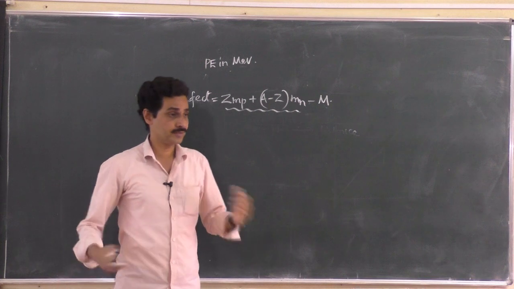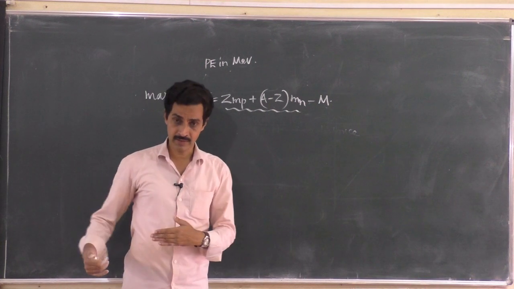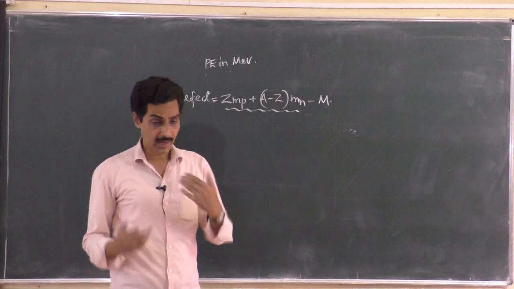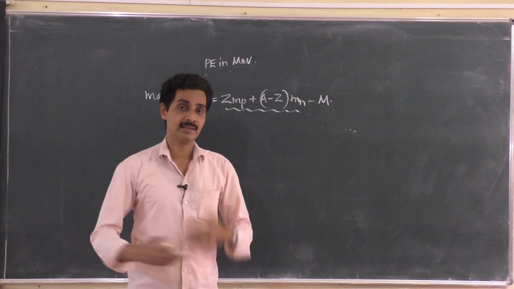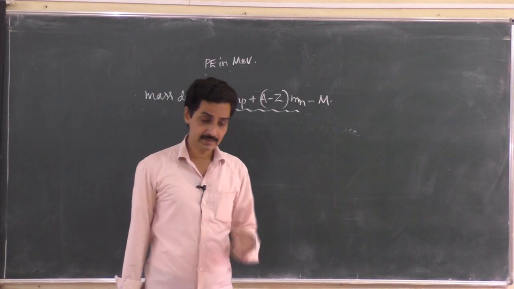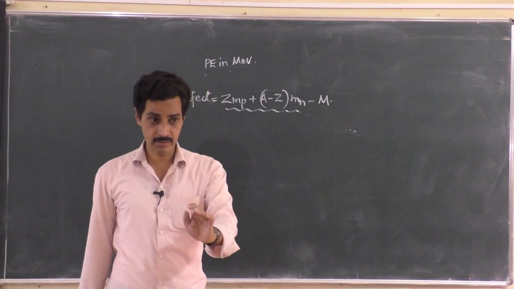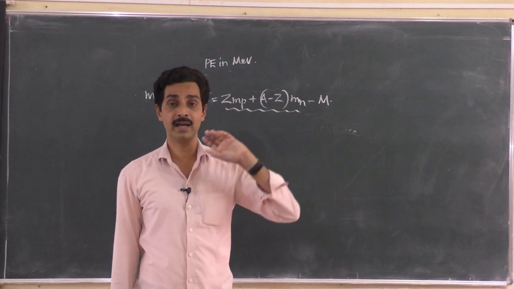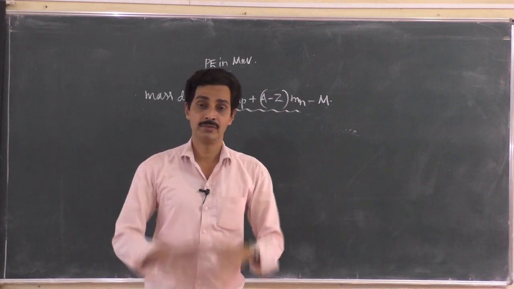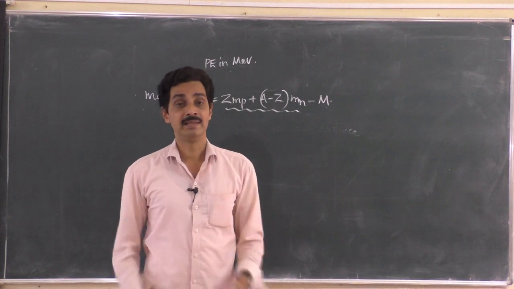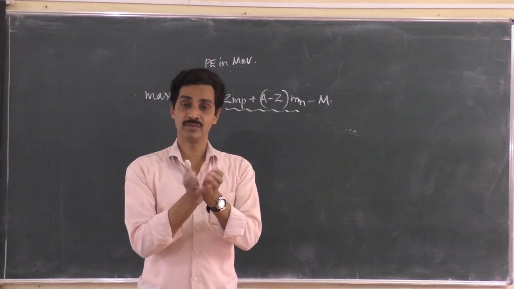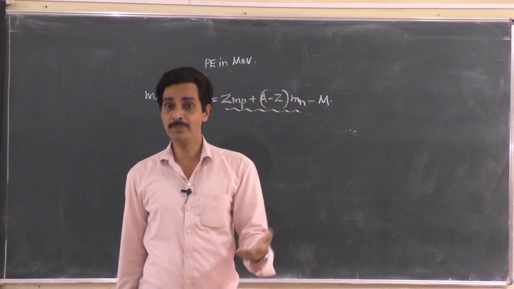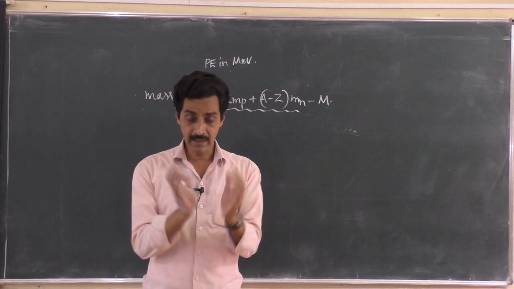The total mass of individual protons and neutrons, what we expected, and the actual mass of the nucleus, that difference is called mass defect. This mass difference has occurred because some amount of mass has been directly converted into energy to form the nucleus. Now where is it now? That is in the form of binding energy of the nucleus, and that is used to form the nucleus, and that is given as the energy to the nucleus.